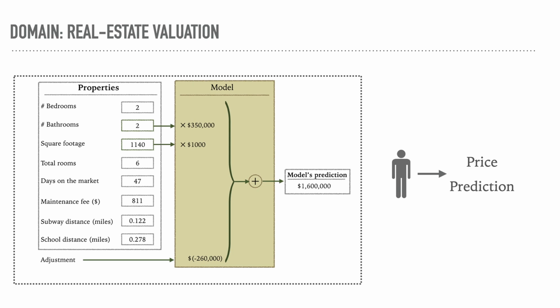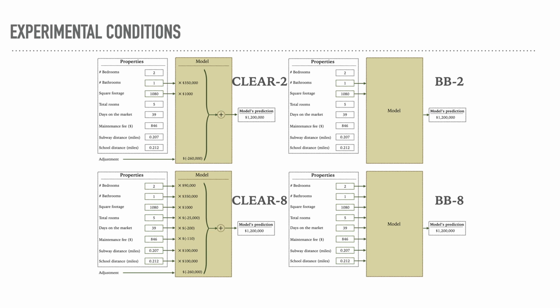Drawing on this perspective, we designed and conducted a sequence of human subject experiments in the domain of real estate valuation. We asked our participants to predict the selling price of properties with the help of a linear regression model. In addition to a baseline condition where users did not have access to a model, we considered 4 primary experimental conditions in a 2x2 between subject design as shown here.